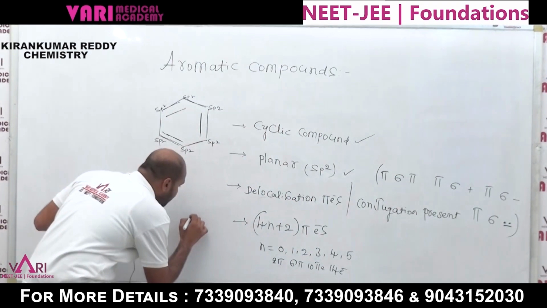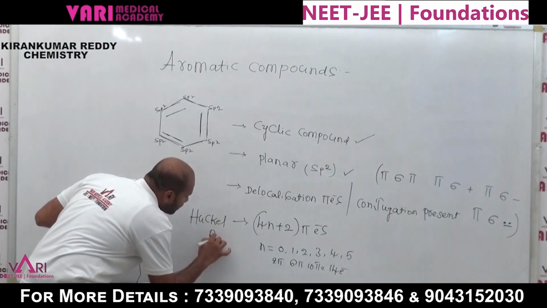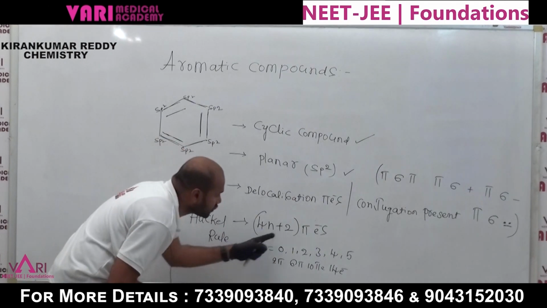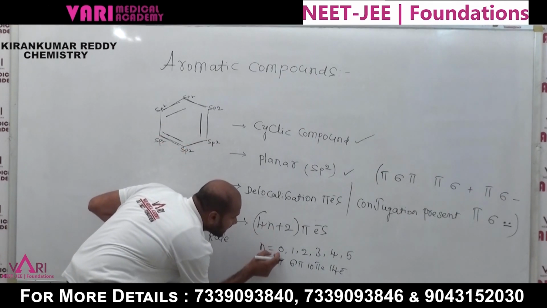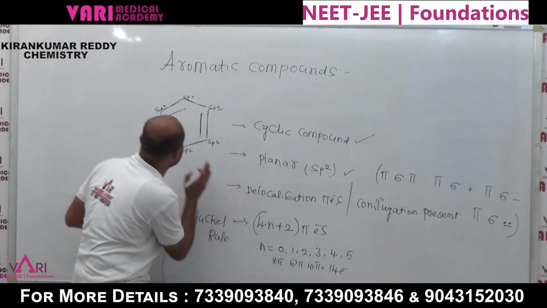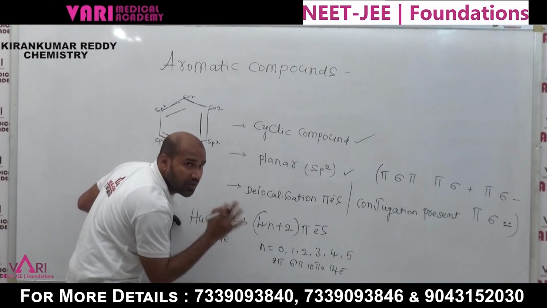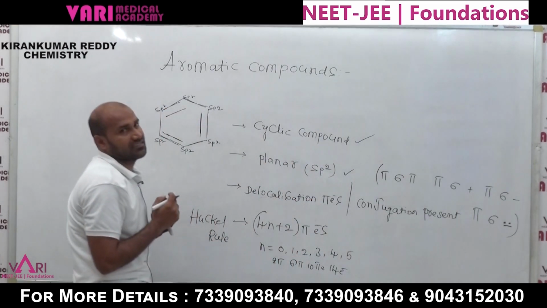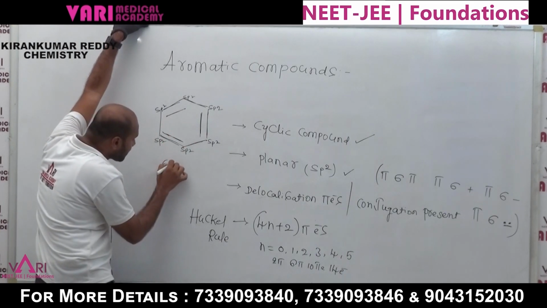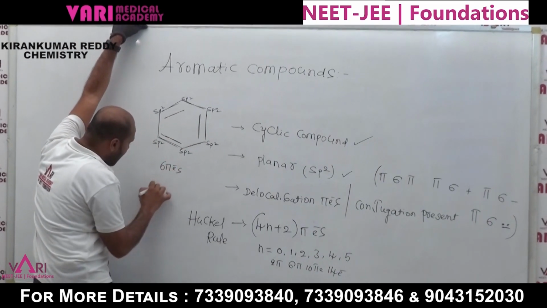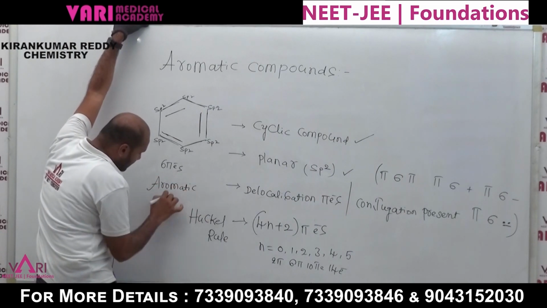Next is Huckel's rule. It must follow Huckel's rule, 4n plus 2 pi electrons. If you substitute n is equal to 0, that is 2 pi electrons. In the case of benzene, n is equal to 1, which means 6 pi electrons. Benzene contains 6 pi electrons. That's why it is an aromatic compound. Benzene is the aromatic compound.